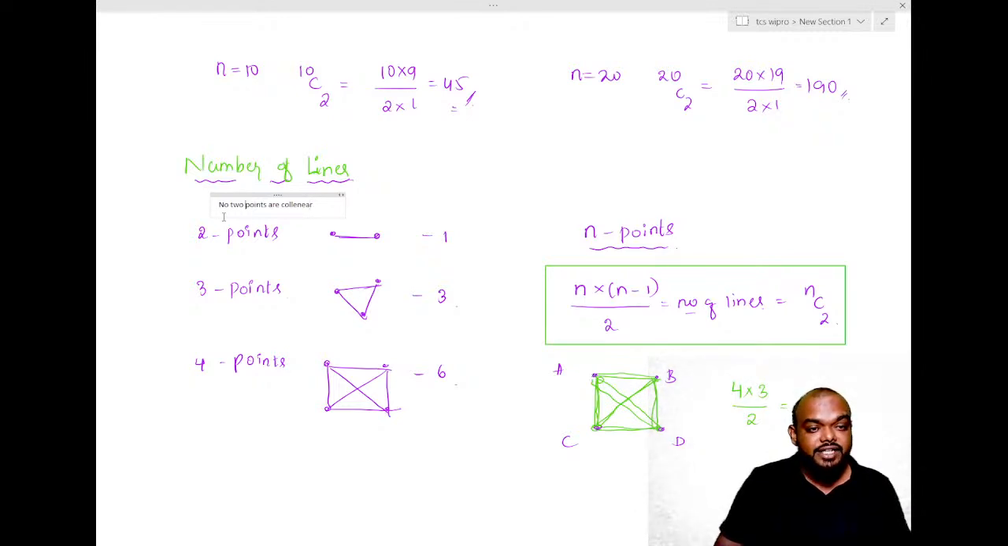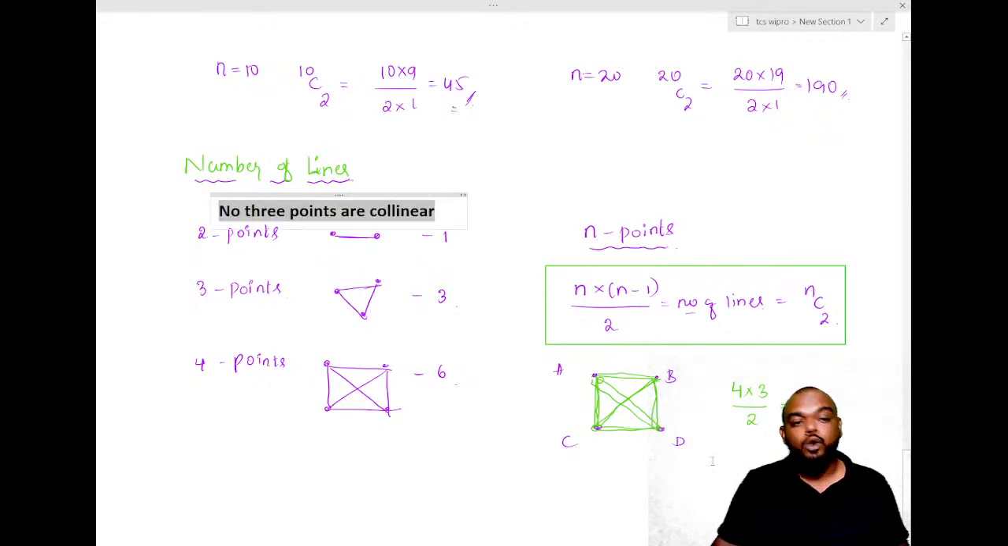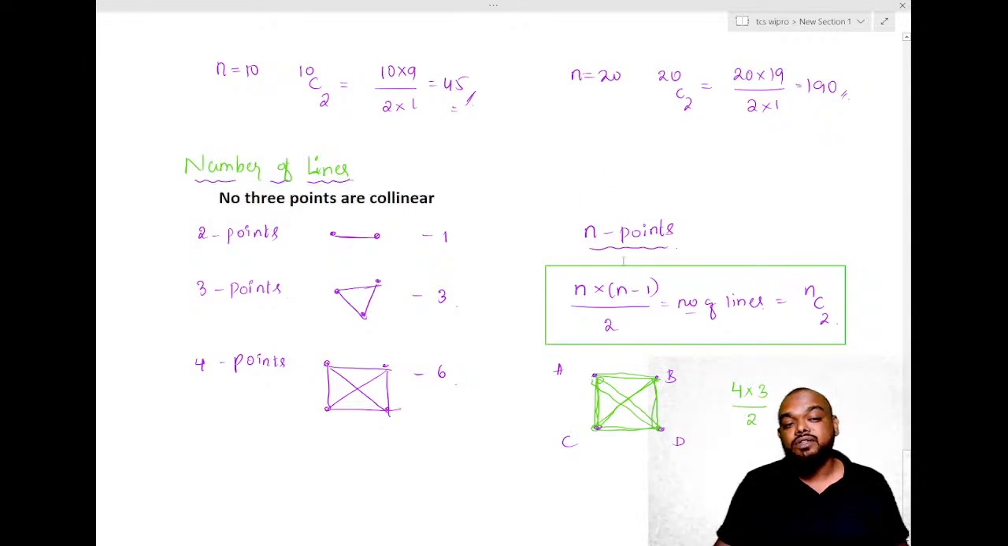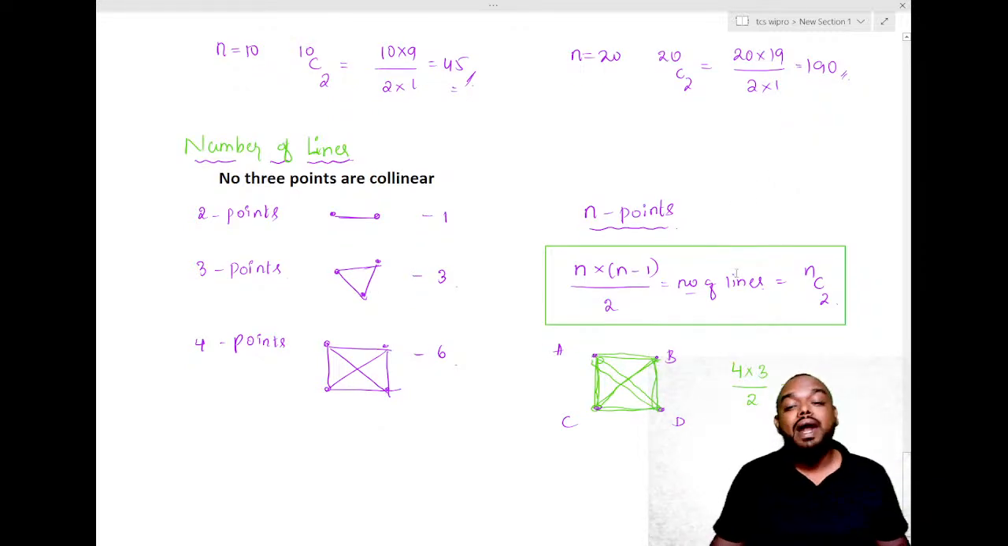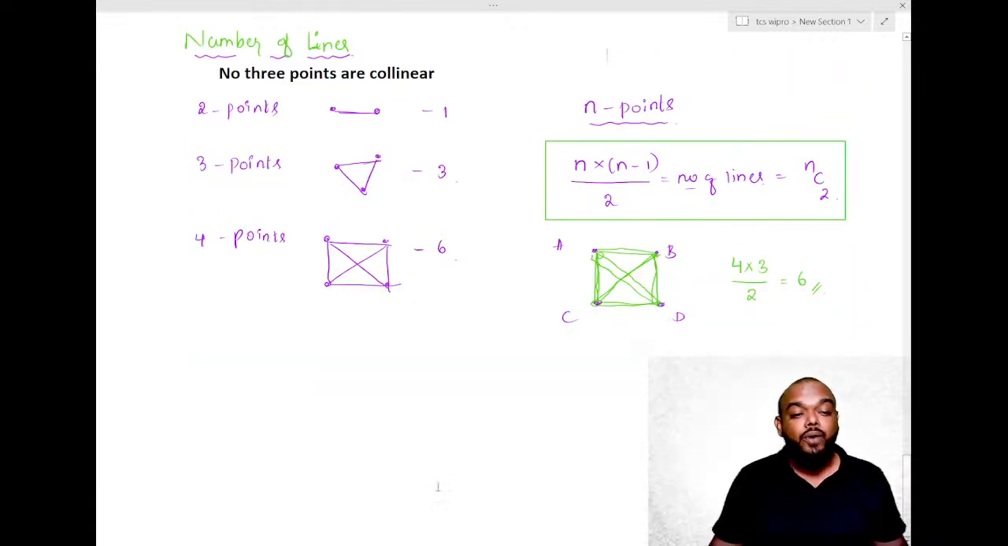But there is a condition here. Observe this condition carefully. Here, no 3 points can be collinear. That is the condition, guys. Only when no 3 points are collinear, only then can I use the formula n into n minus 1 by 2, or nC2. Now what happens if more than 2 points are collinear?